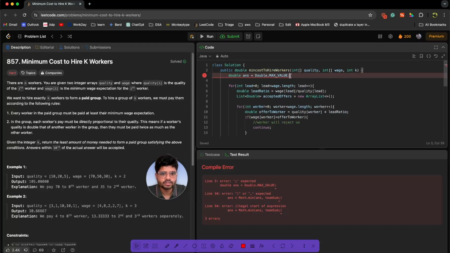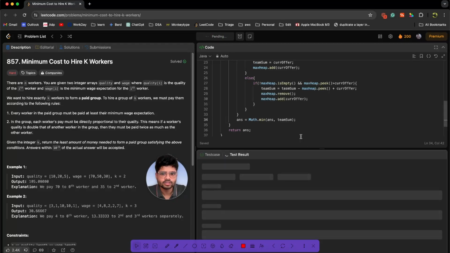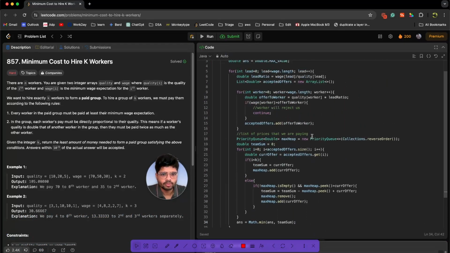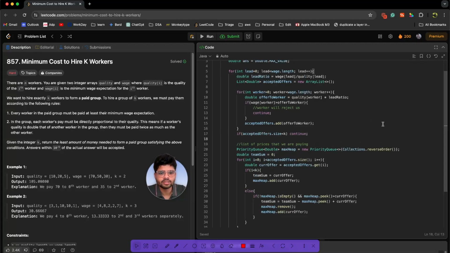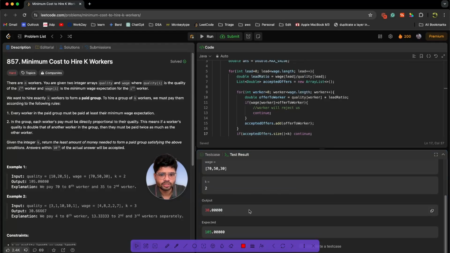Just some errors. I'll check. Okay, semicolon over here, and for line 34, semicolon outside. Let's rerun. Okay, so we are getting 0, strange. Let's try to analyze this. Maybe because of this condition, if the accepted offers are fewer than K, then there is no meaning to do team sum and all. I'll just write continue. We need to make another person a lead. Size will be this. Let's run our code. Okay, so now we are getting 30.